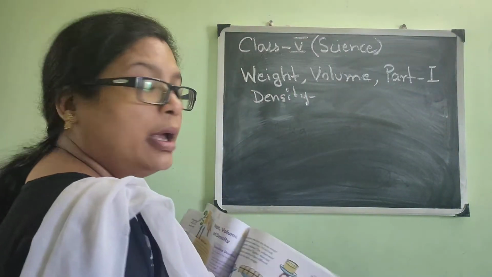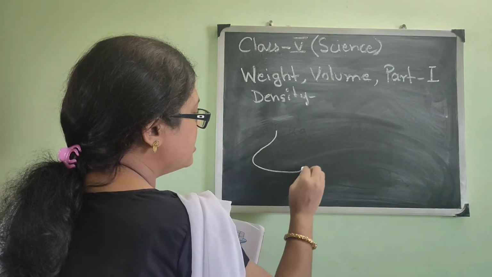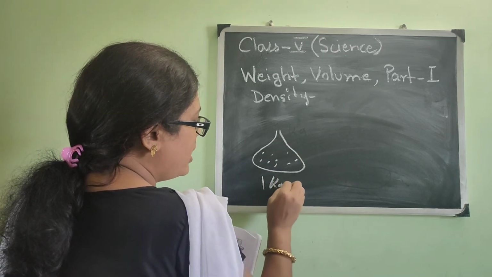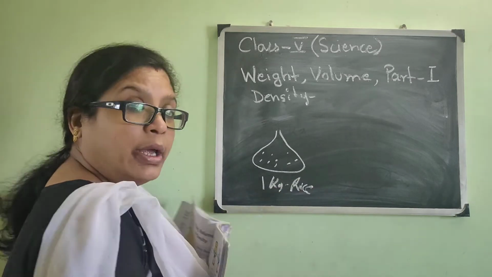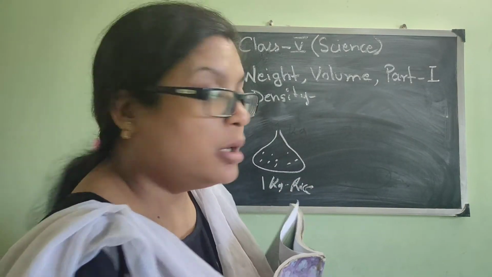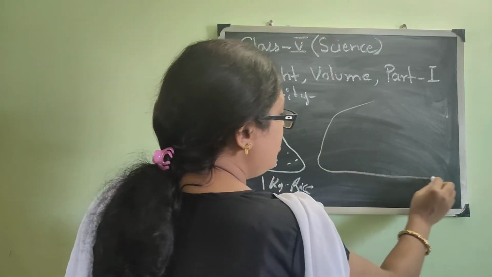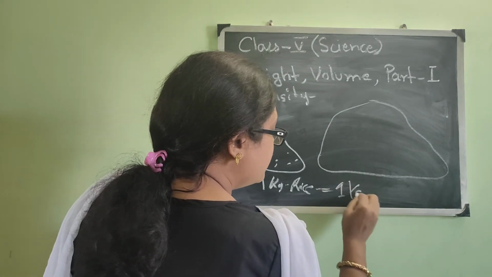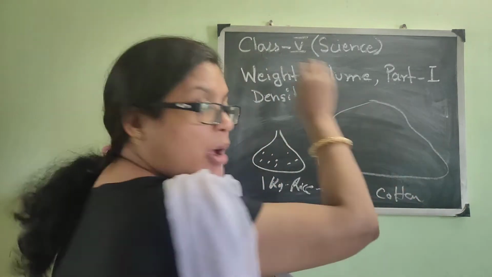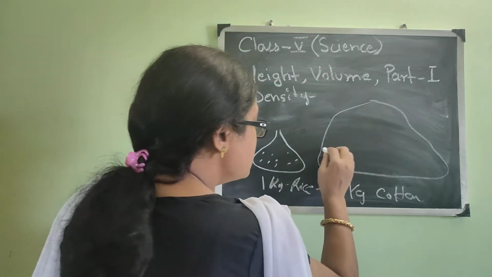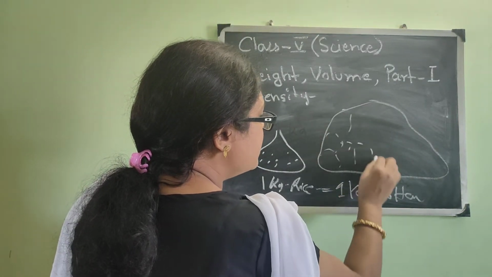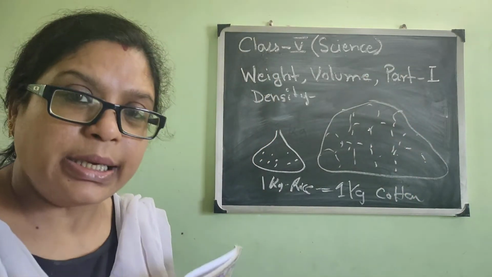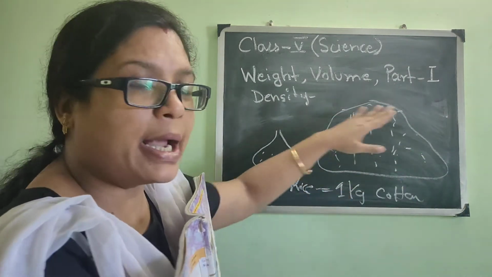Now see, 1 kg of rice. Now, if we have to make 1 kg of cotton, it will take a huge place, you know, because cotton is light. To make it 1 kg, the amount of cotton required will be more, because cotton is fluffy and light in nature. And thus the space taken will be more.